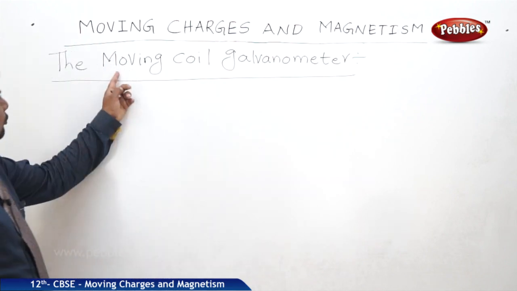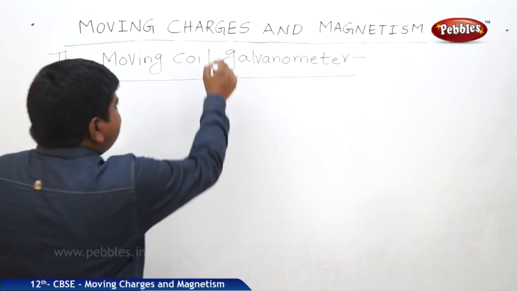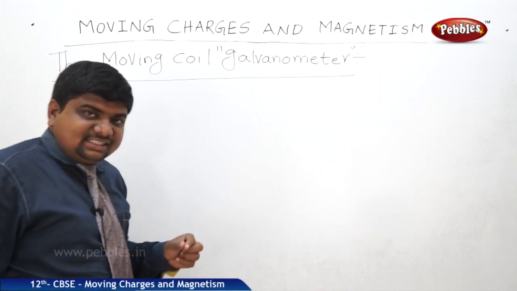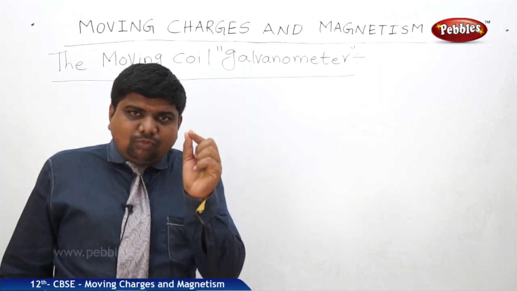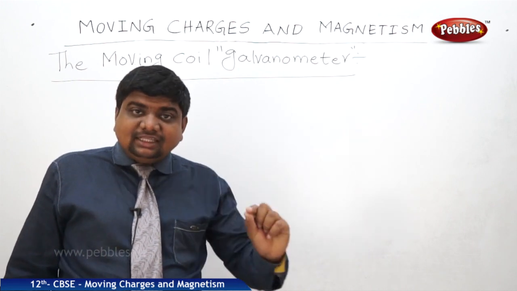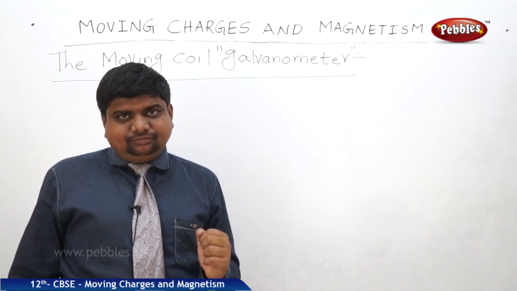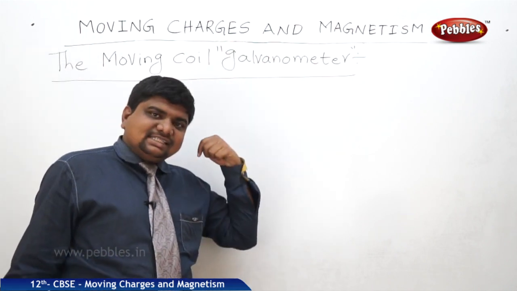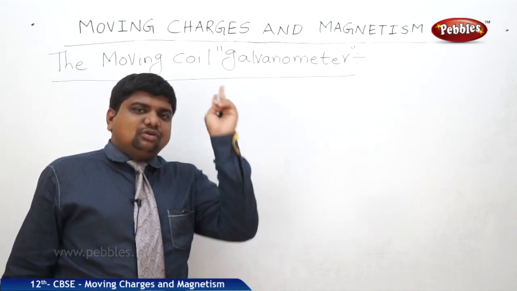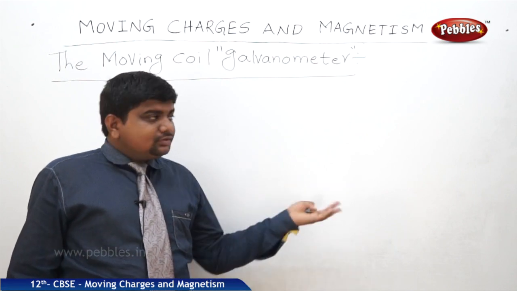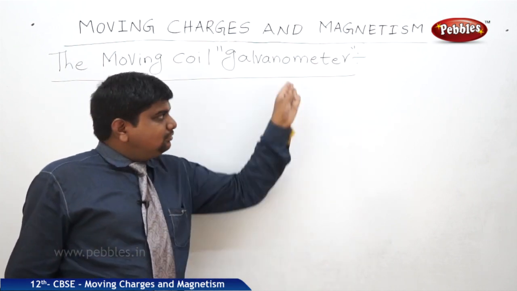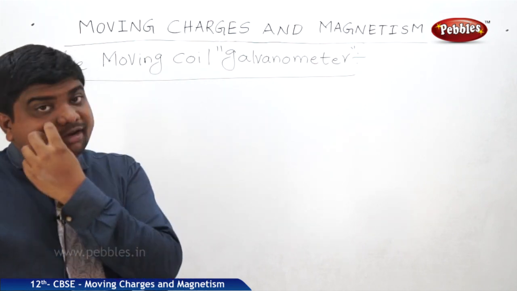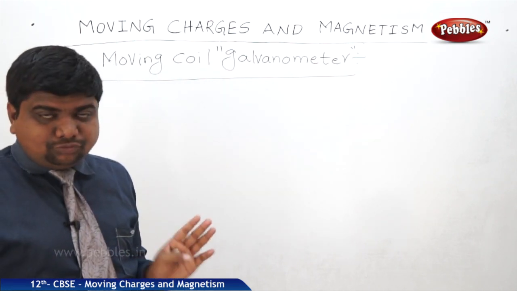Moving coil galvanometer. A galvanometer is a sensitive device which senses small amounts of current and the direction of current. And one more thing, we can make this galvanometer work as an ammeter or as a voltmeter. How that is possible, we will discuss briefly.